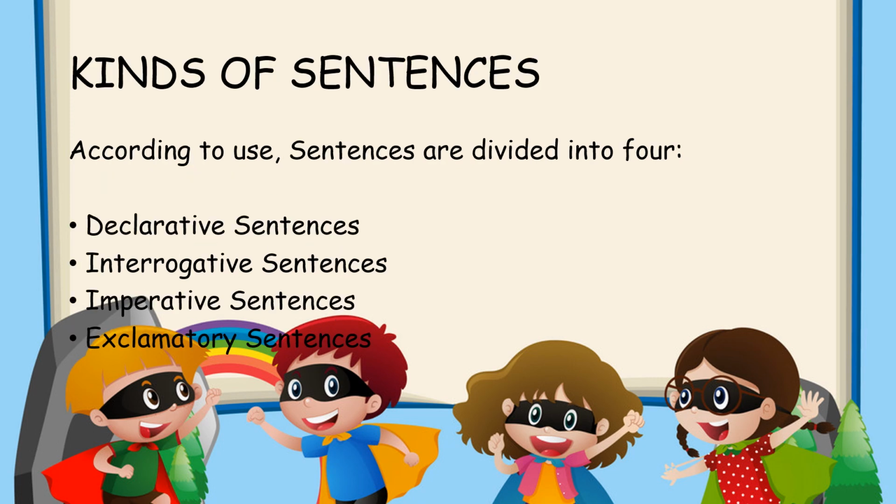Now, what are the kinds of sentences? According to use, sentences are divided into four. The first one is declarative sentences. Second one, interrogative sentences. Third one, imperative sentences. And the fourth one is exclamatory sentences.